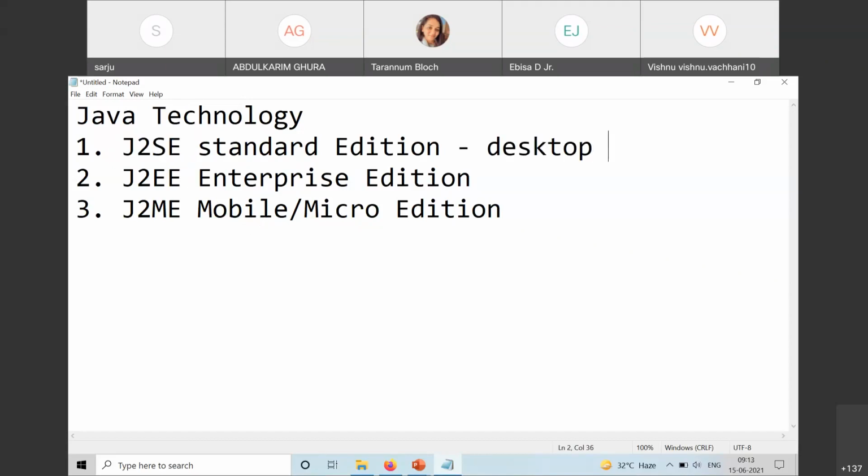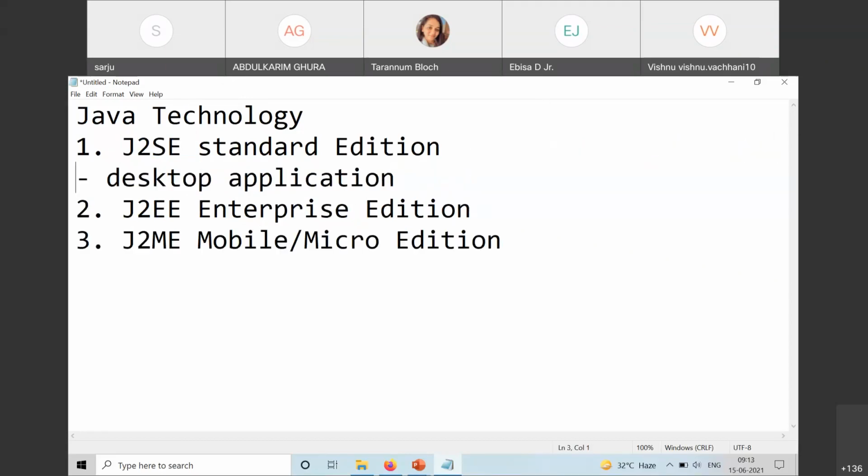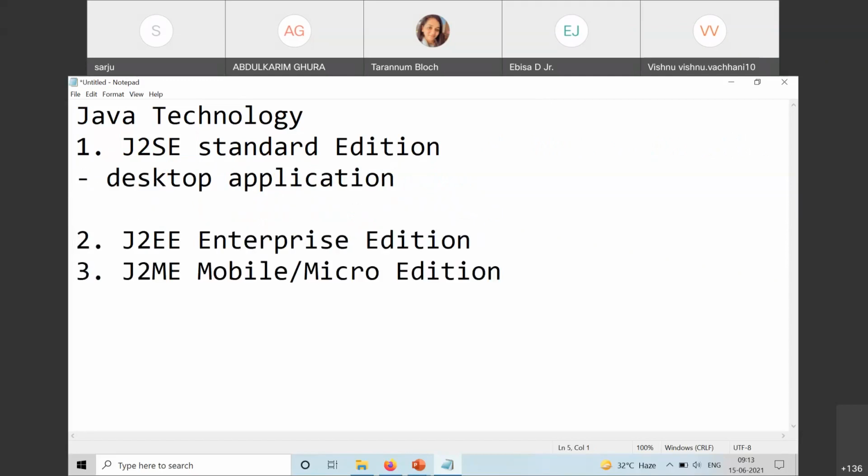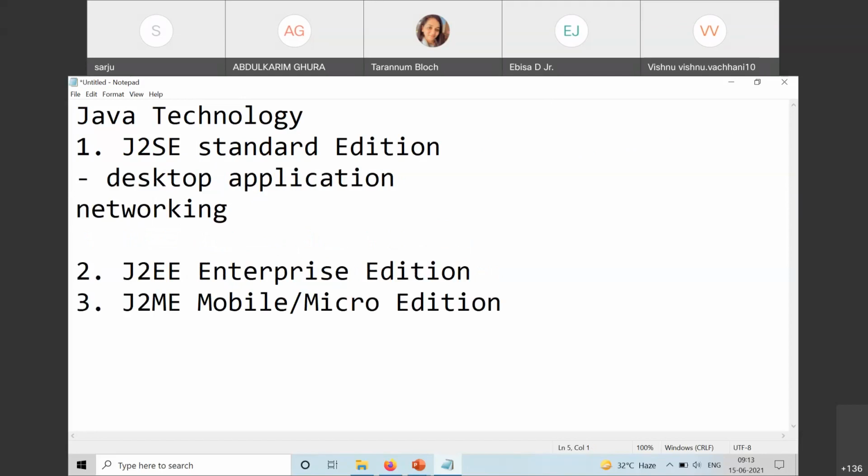And the desktop application can talk to a device which is there in the network. So J2SE develops desktop applications where we can apply networking. It means that we can make two different systems talk with each other, as well as have database connectivity.